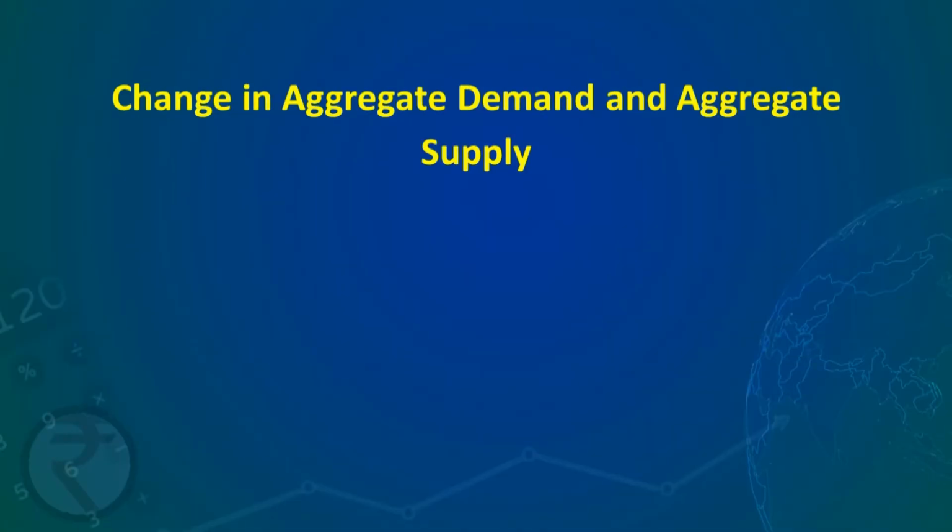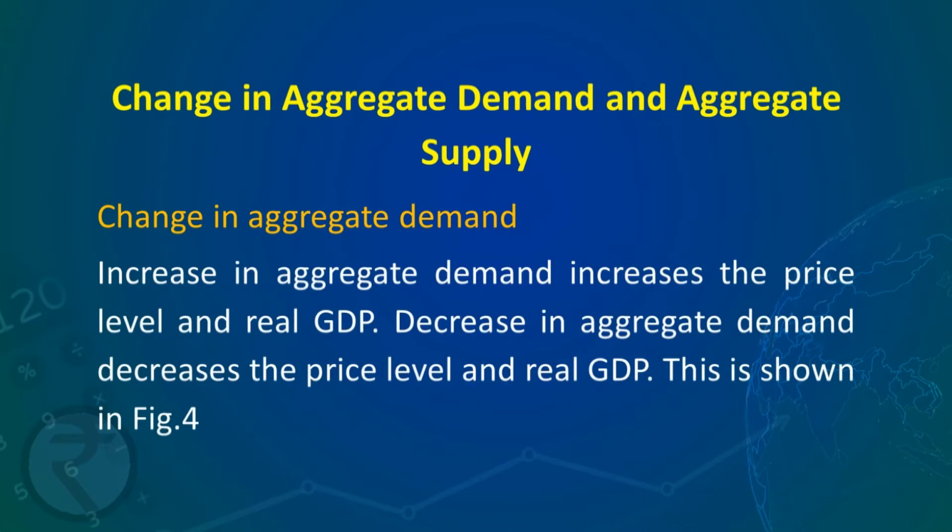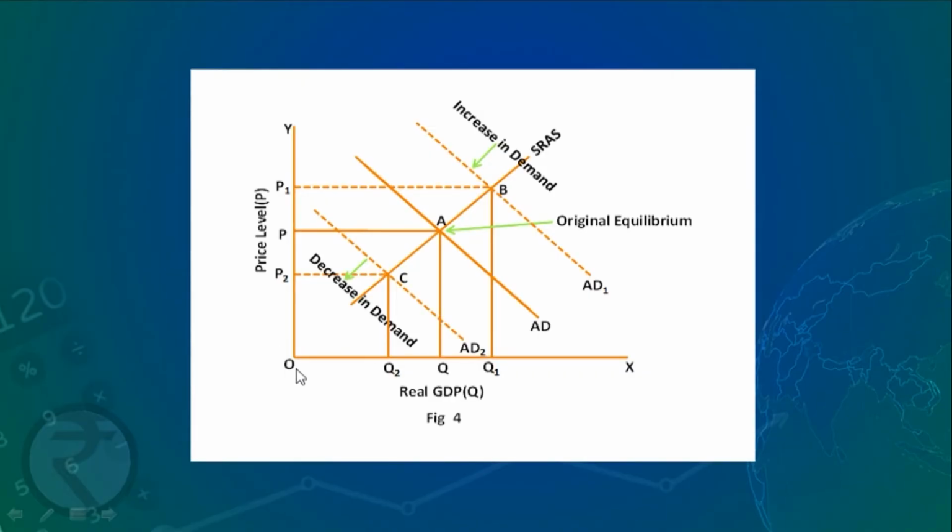Now we will see how changes in aggregate demand and aggregate supply affect the equilibrium. Firstly, we will take the case of a change in aggregate demand. Whenever there is an increase in aggregate demand, the price level rises and real GDP also increases. When there is a decrease in aggregate demand, the price level falls and real GDP also falls. This is shown in figure 4.